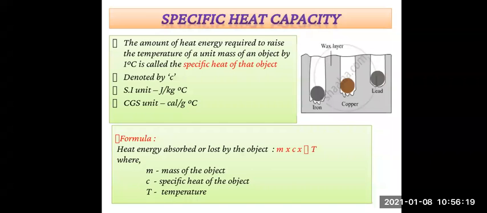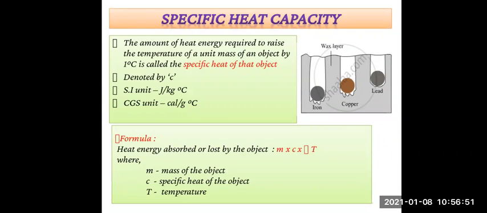This means that the property which determines the amount of heat absorbed by a sphere is different for the three spheres. And this property is called specific heat capacity. Now from this activity, we can define the specific heat of an object. So see, what is the definition?